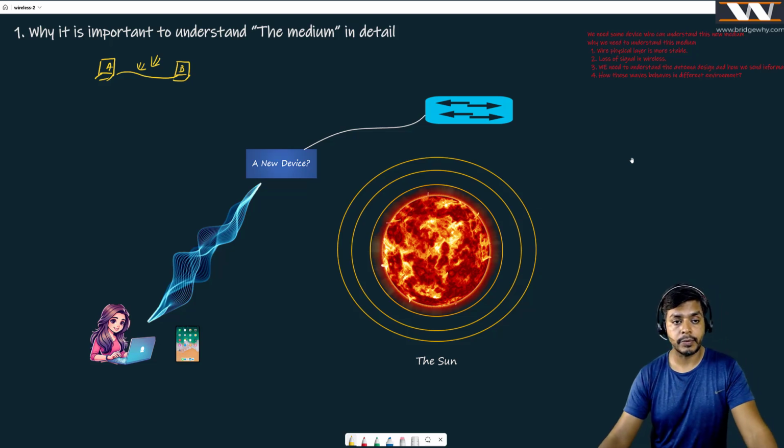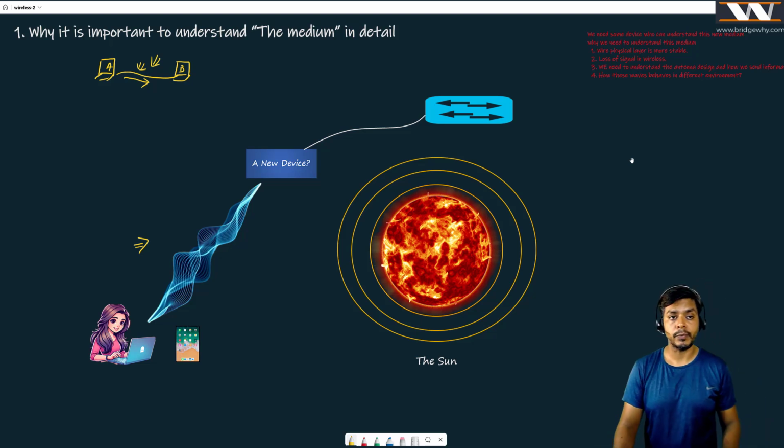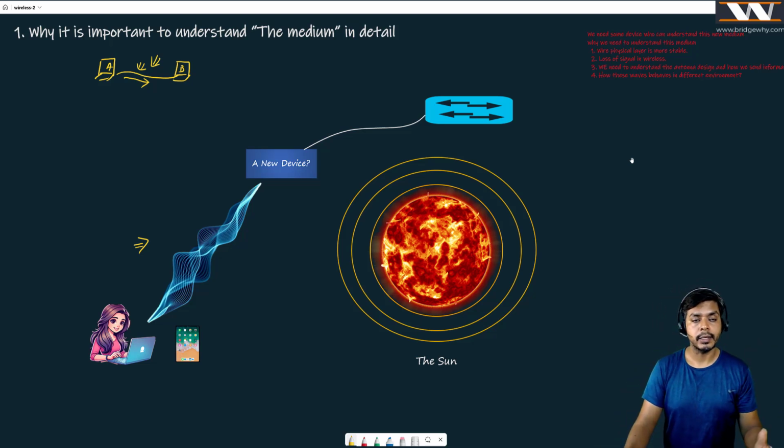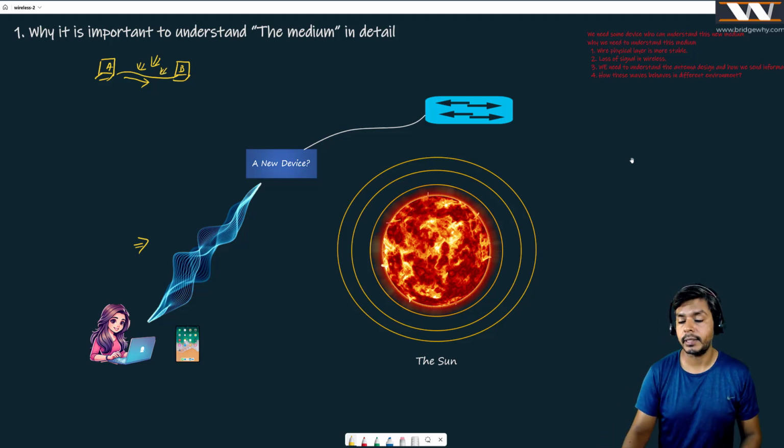Why are you saying that we need to understand this wireless medium if I want to be a good network wireless engineer? Here is the answer: understanding the why behind everything is really important. If you are sending data over a wire, there is no need to worry, because whatever you are sending, electric current or anything, remains confined inside this wire, and that is it.